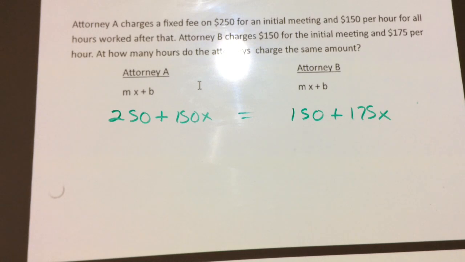Does anybody have an x value for me yet? Okay, Reed does, Nathan, Sam. I'd like to get 6 people that are done before I move on. We got 3 so far.